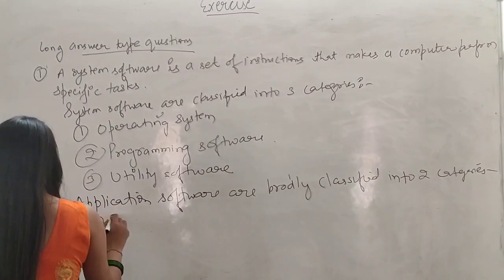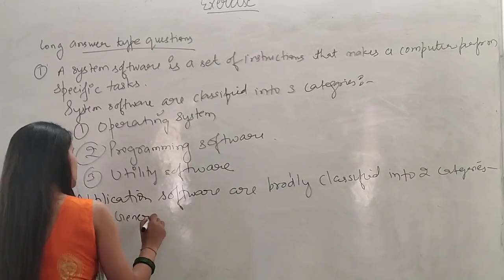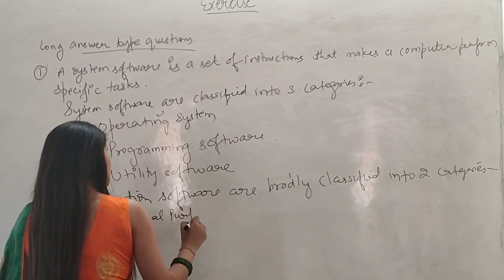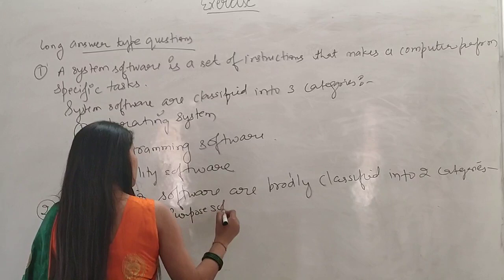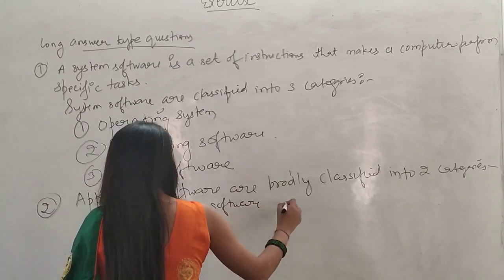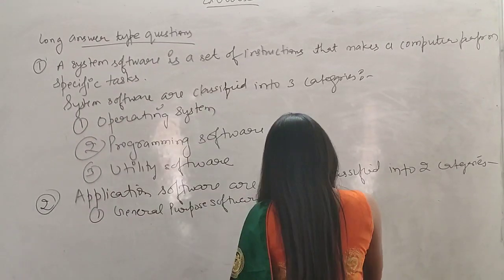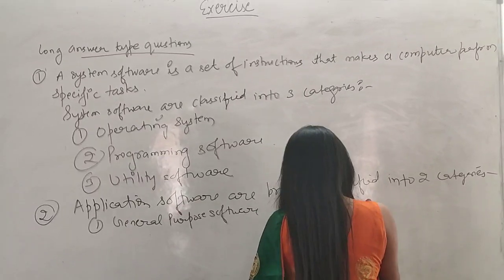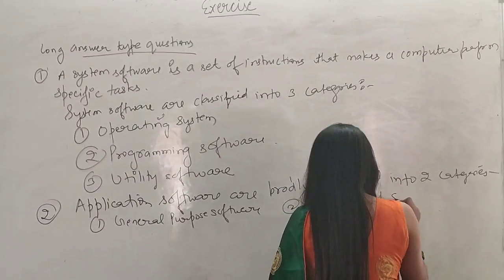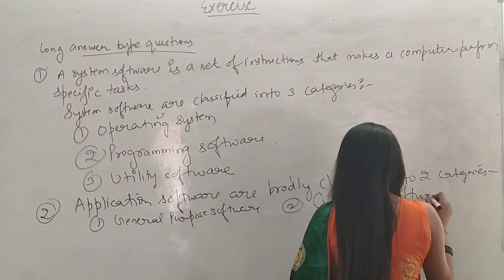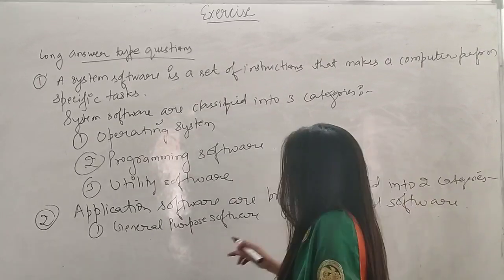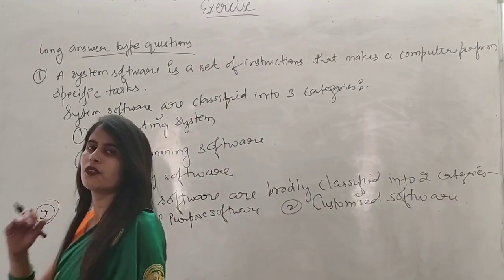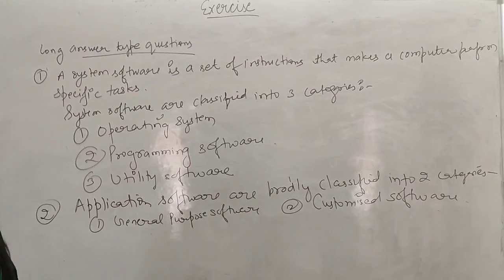The first one is general purpose software, and second one is customized software. Now the general purpose softwares are further classified into 7 categories.